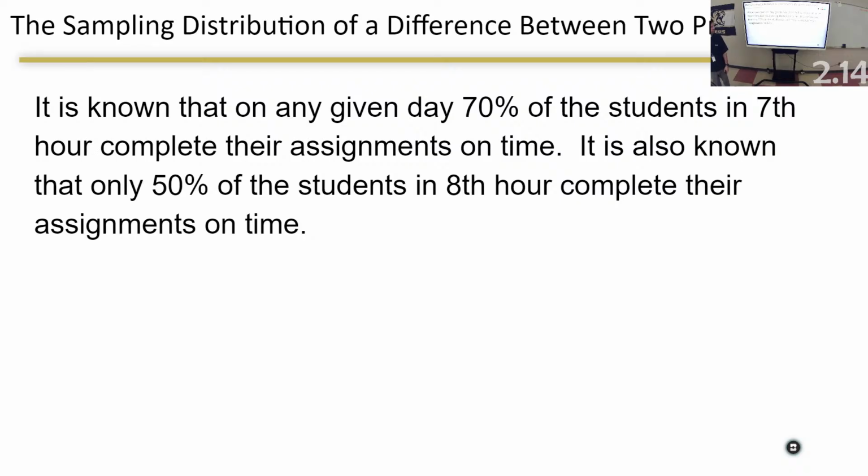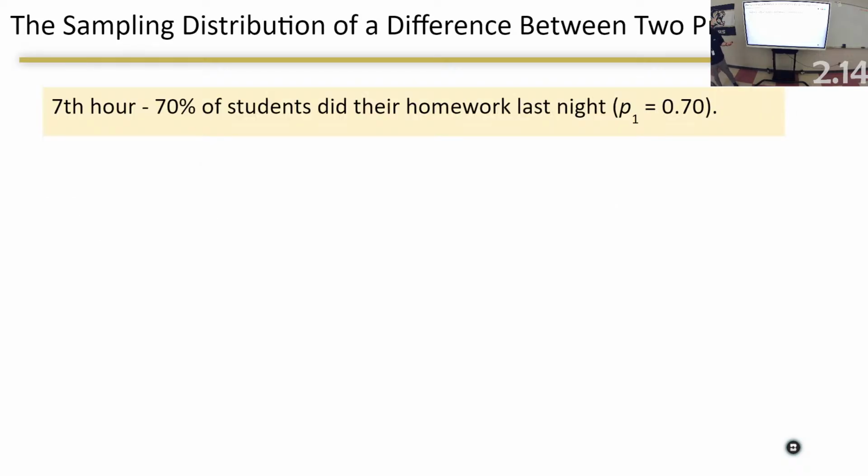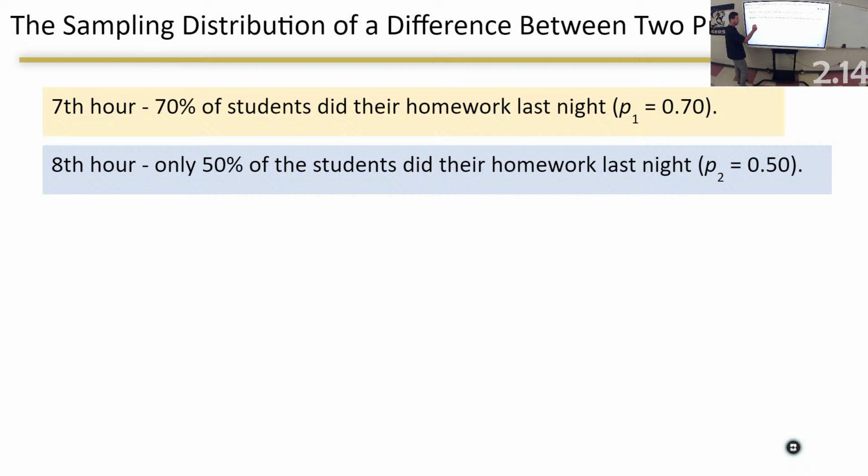So 7th hour is a little bit better than 8th hour. 7th hour, 70% on time, therefore P sub 1. Notice how they're doing this, guys. Rather than saying P equals 0.7, they're saying P sub 7, so now I'm talking about the 7th hour. And P sub 8 is the 8th hour, and that's 0.5.